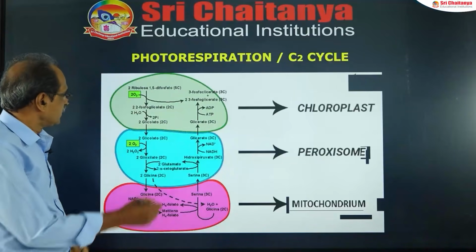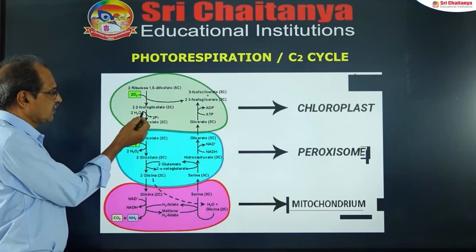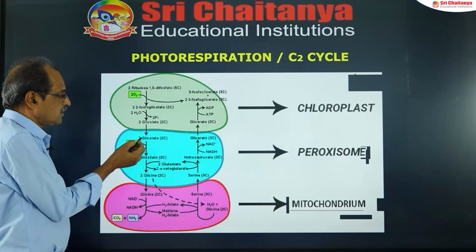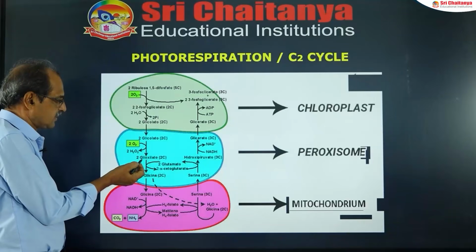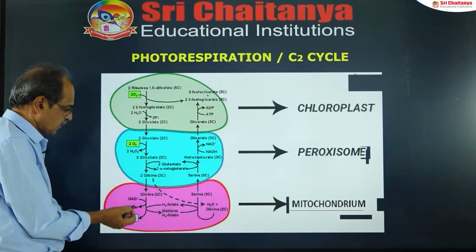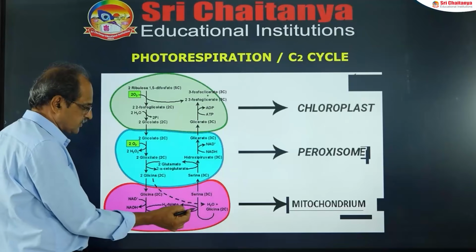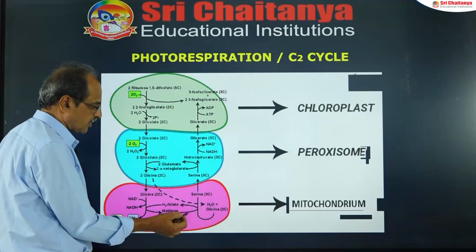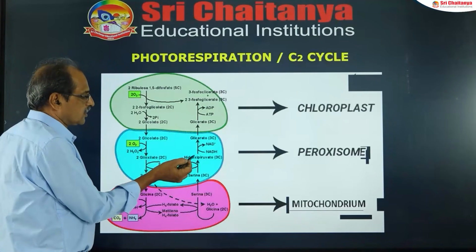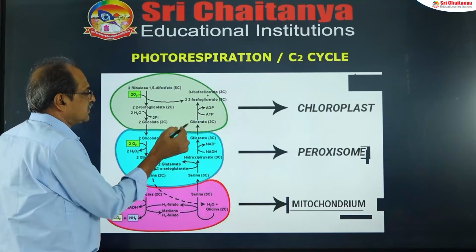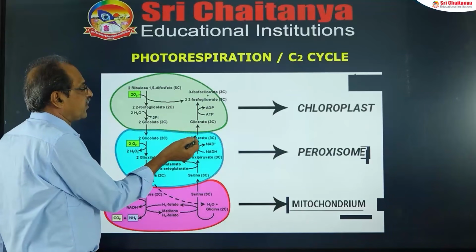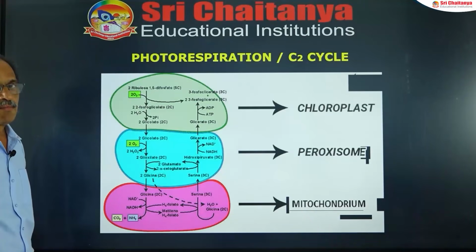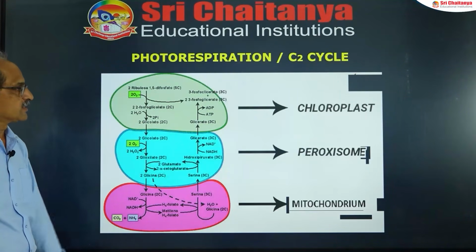and 2-phosphoglycolic acid is converted to glycolic acid, and glycolic acid enters the peroxisome, where it is oxidized to glyoxylic acid, which is converted to glycine and enters the mitochondria. Two glycine molecules are converted to one serine, where CO2 is released in the mitochondria. Serine goes to the peroxisome, is converted to hydroxypyruvic acid, and again converted to glyceric acid. Finally, glyceric acid goes to the chloroplast, and by taking one ATP it is converted to 3-phosphoglyceric acid.